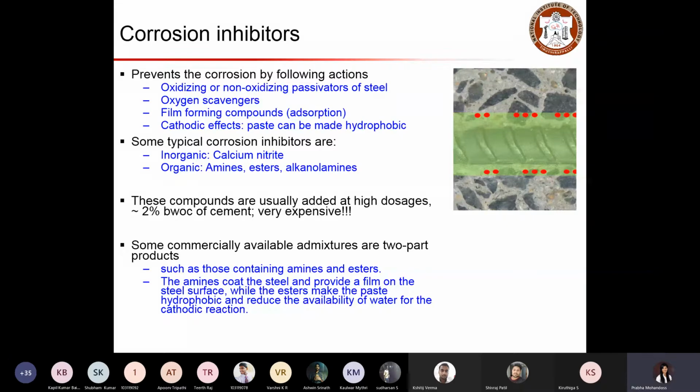Passivating layers are a protection layer on steel which protects the steel.